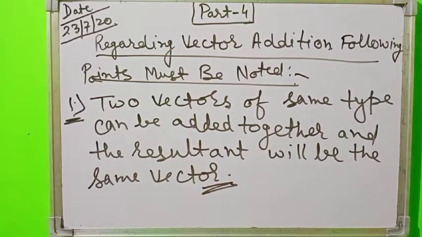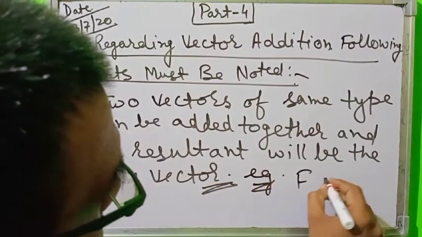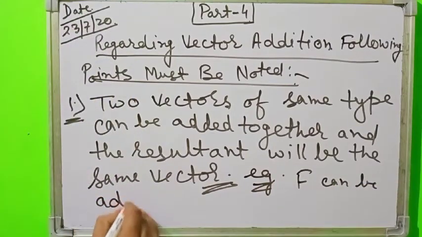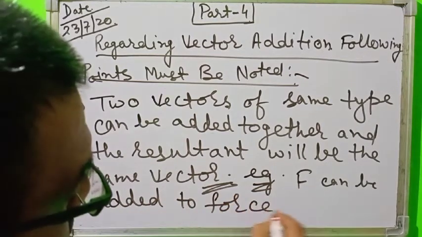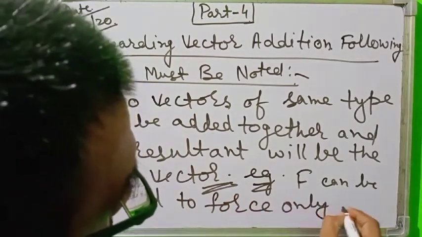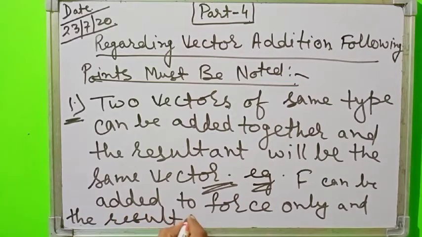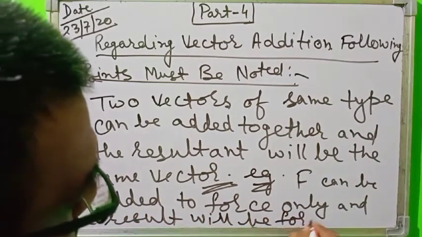It means to say that force can be added to force only, and the result will be force.